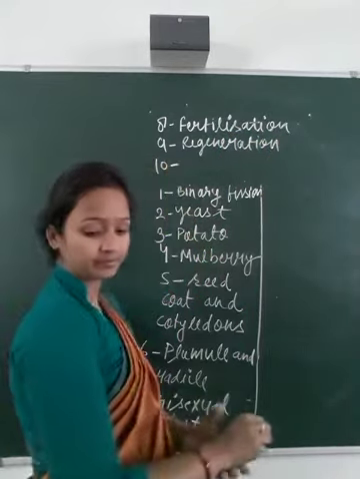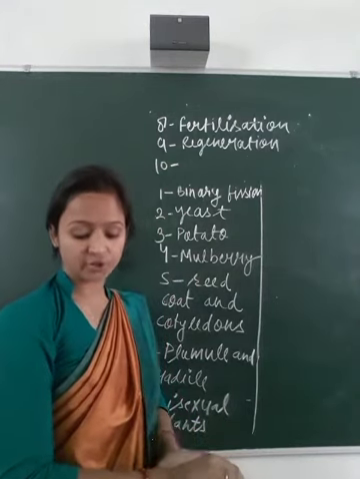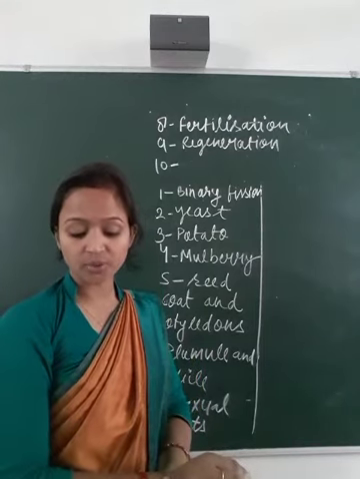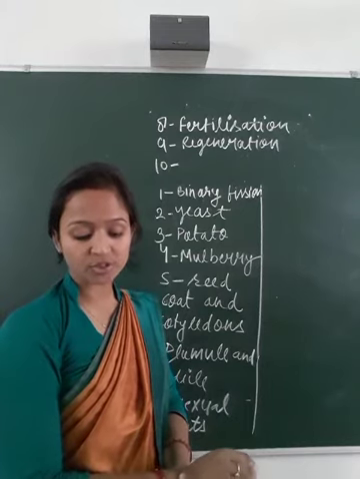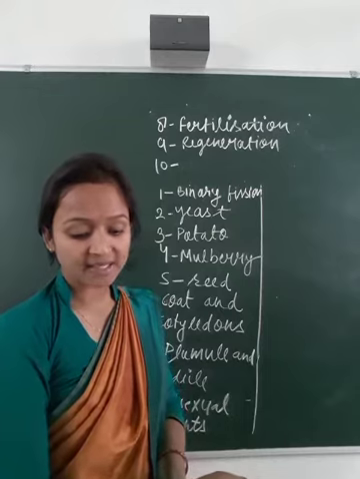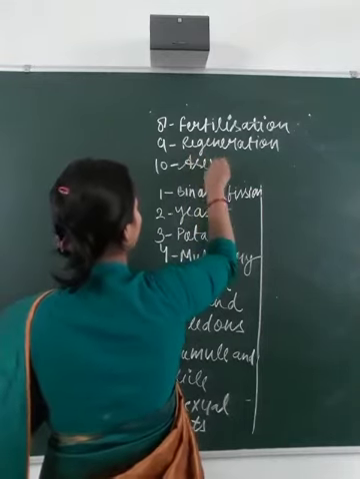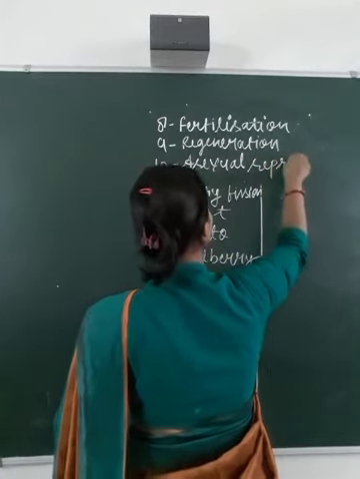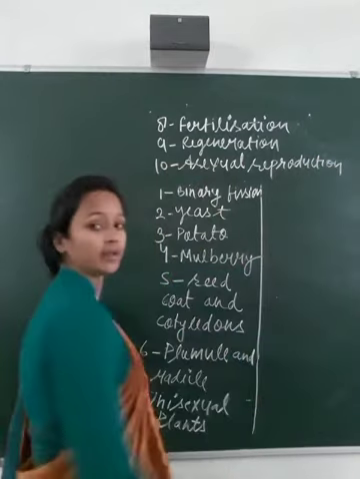And tenth one, the type of reproduction that does not involve the union of gametes, that is, a new individual is produced from a single parent, is known as asexual reproduction.